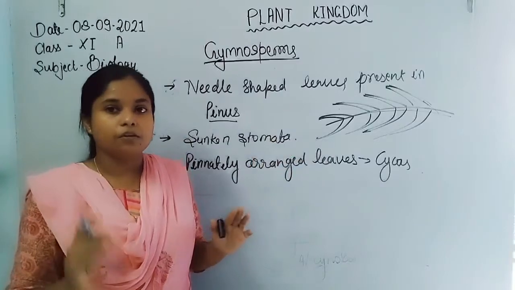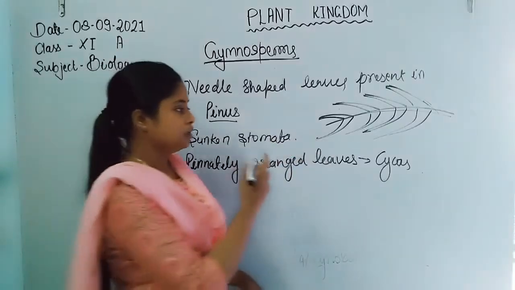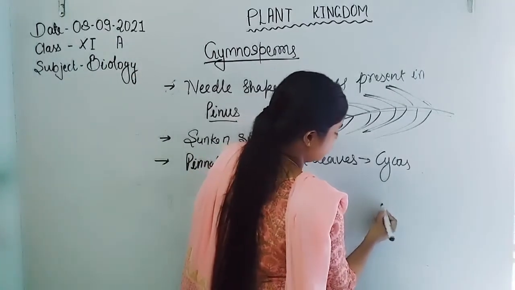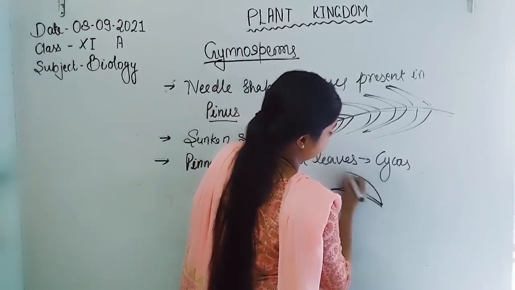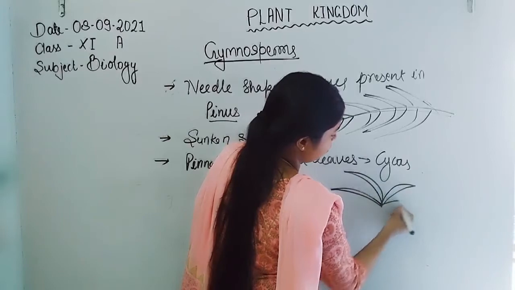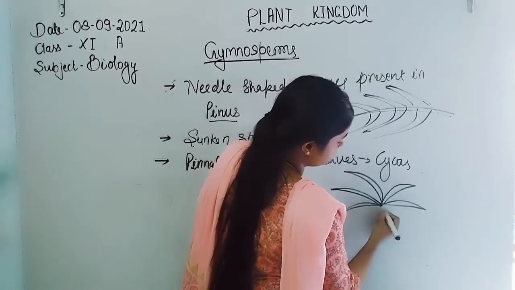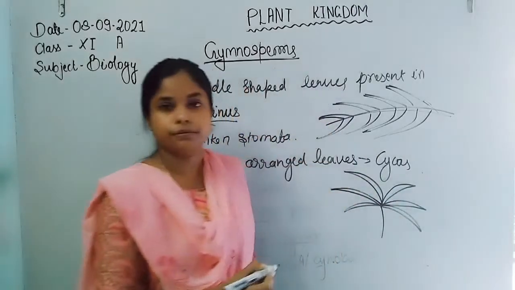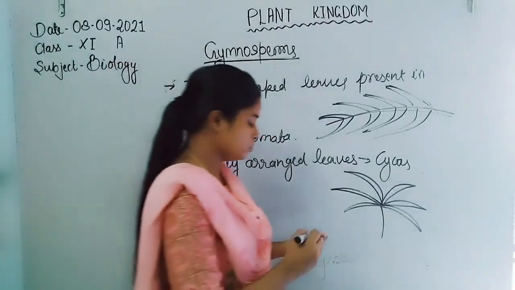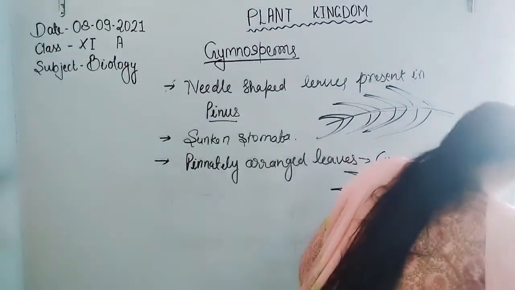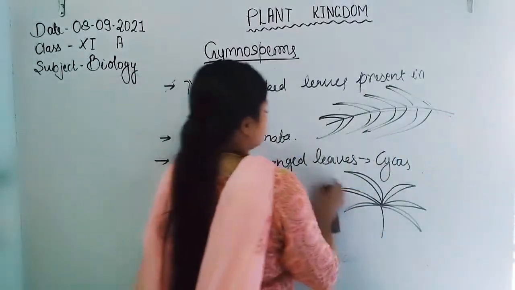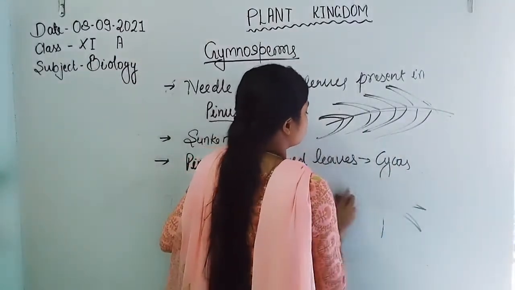But in case of palmately arranged leaf, all the leaflets arise from a single point. Palmately arranged leaves are mostly present in case of cypress.